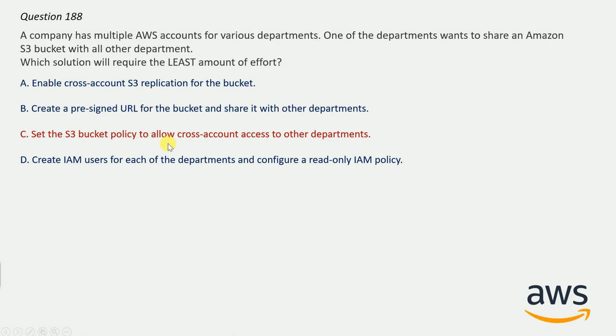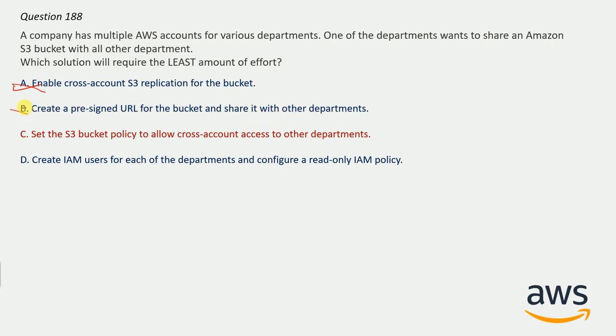Set the S3 bucket policy to allow cross account access to other department. Because if we talk about option A, enable cross account S3 replication for the account. It will replicate, but that is not the requirement. You need to share, not to replicate. So this is incorrect option. And now option B, create a pre-signed URL for the bucket and share it with the department.